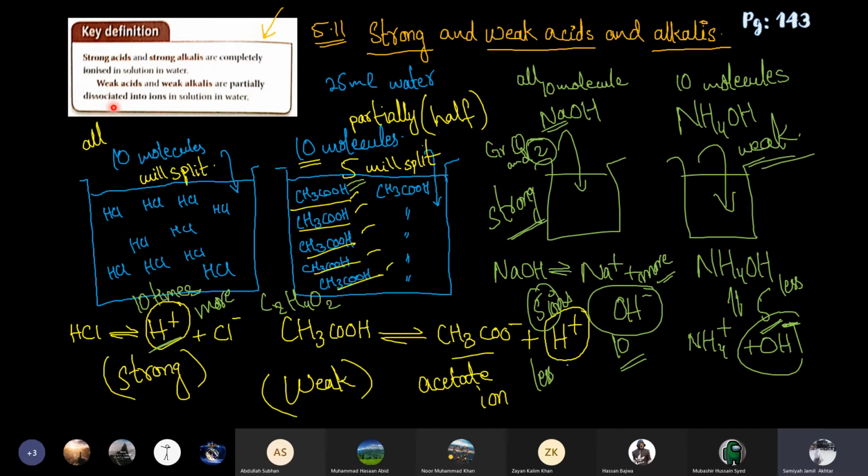Dissociated into ions, and partially means half. So weak acids and weak alkalis will dissociate half: half of them will ionize and half will remain in the solution in molecule form. The strong ones will completely ionize.